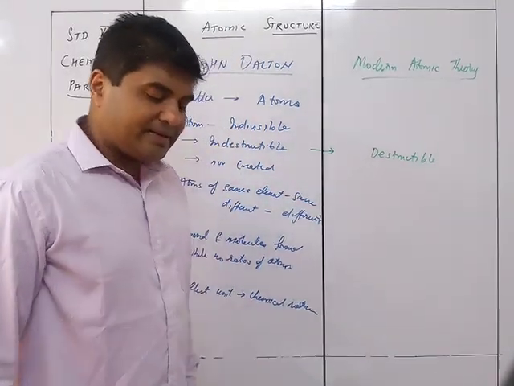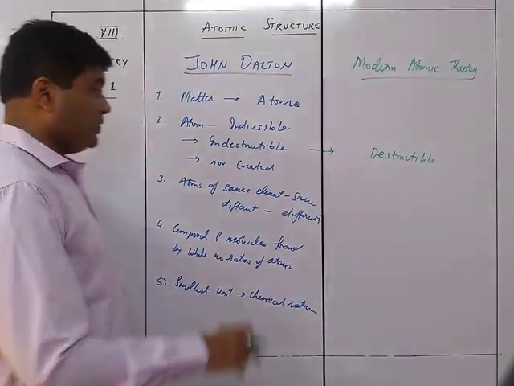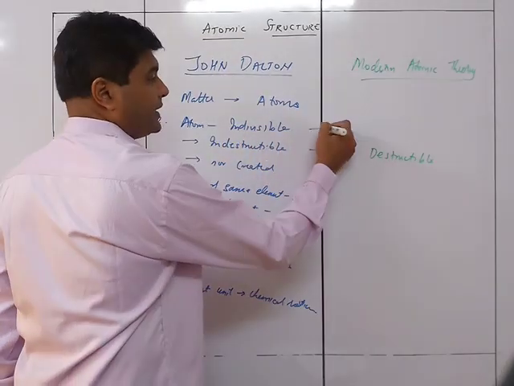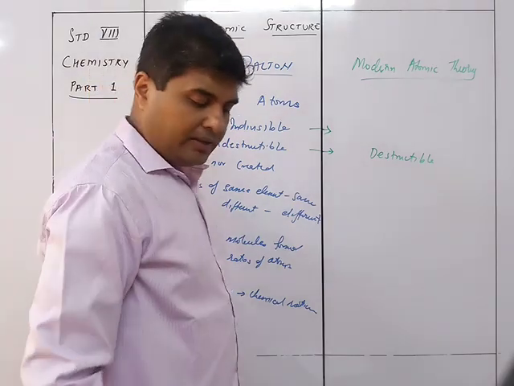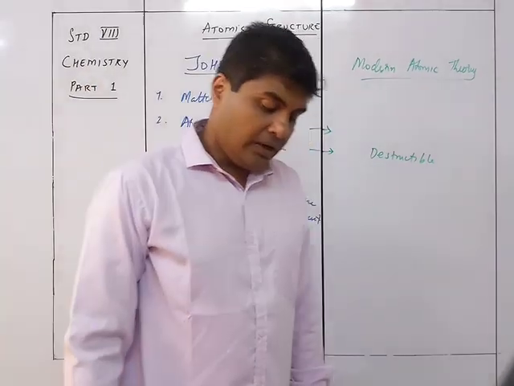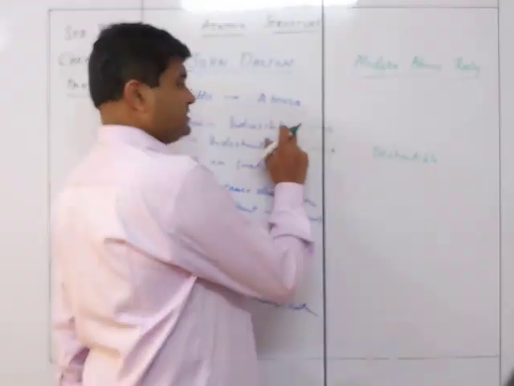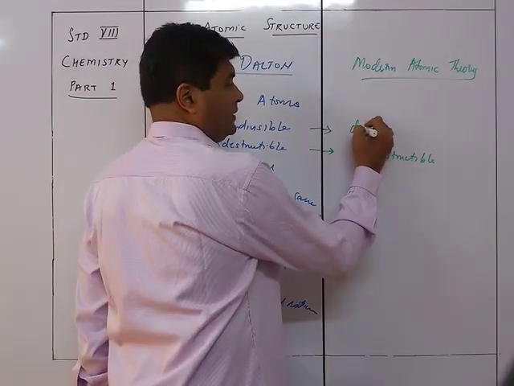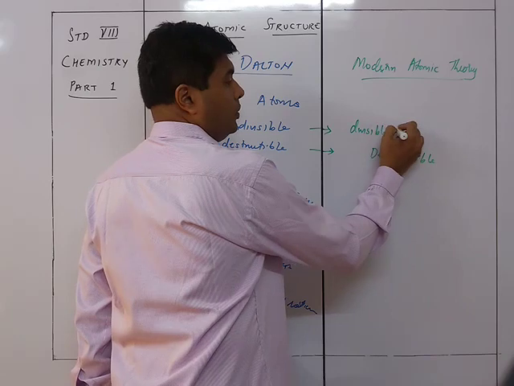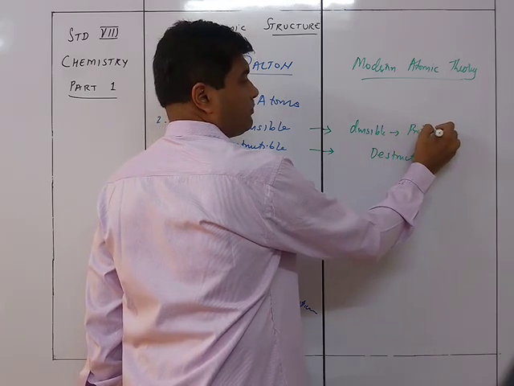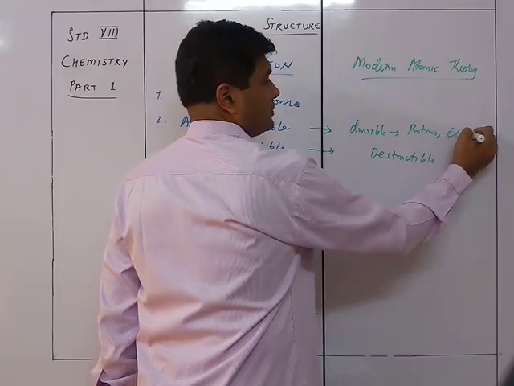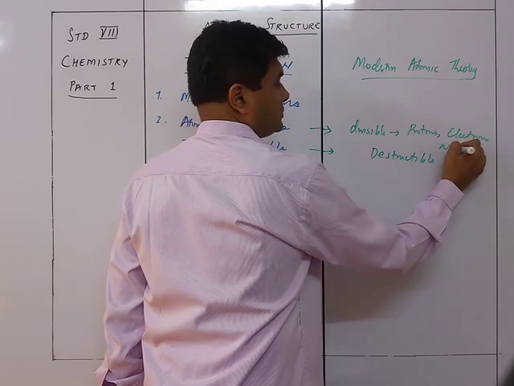Dalton's atomic theory says the atom is indivisible, the smallest particle. But we know very well now that the atom is divisible and consists of protons, electrons and neutrons. So what we say over here is that it is divisible into protons, electrons and neutrons.